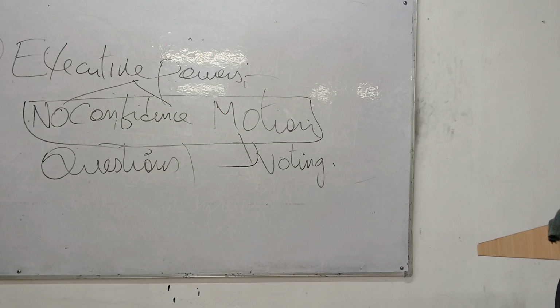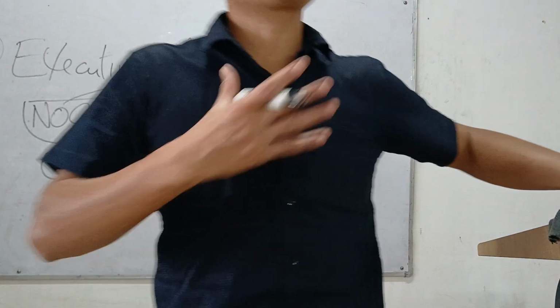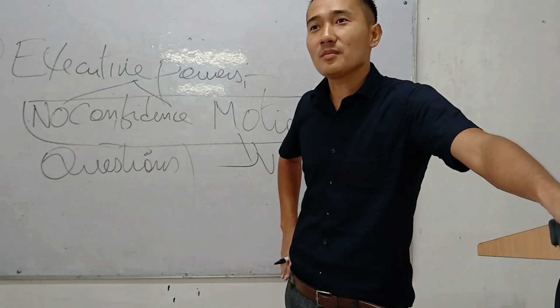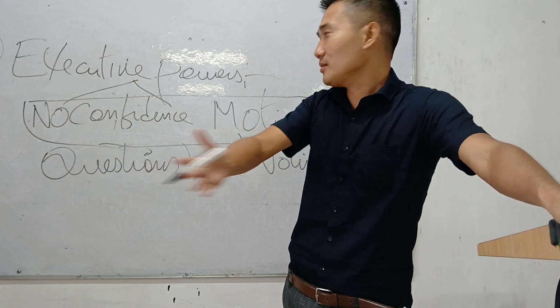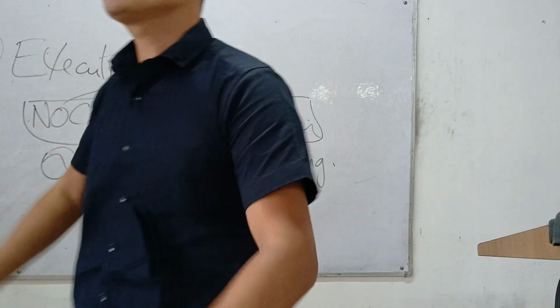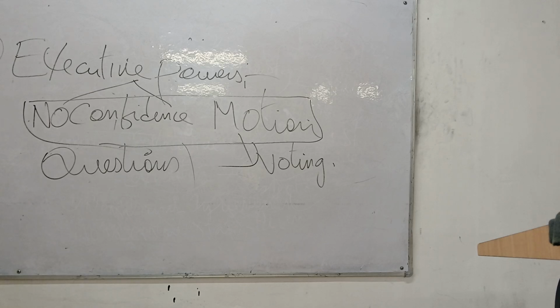You are just a member of the parliament, from the Lok Sabha. As an opposition member, you can challenge him. You can challenge Modi, you can challenge Amit Shah. Asking questions is also an executive power of the parliament. And the no confidence motion is the most important executive power of the parliament to check the ruling party, which means the council of ministers headed by the prime minister.